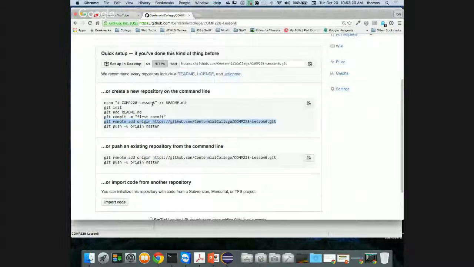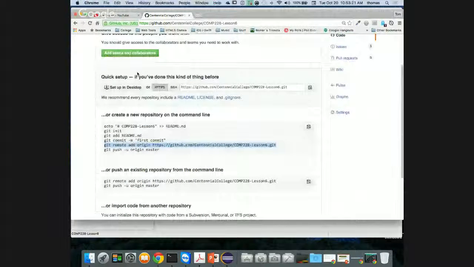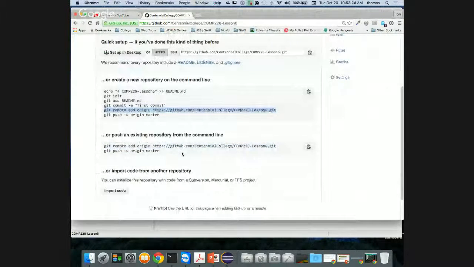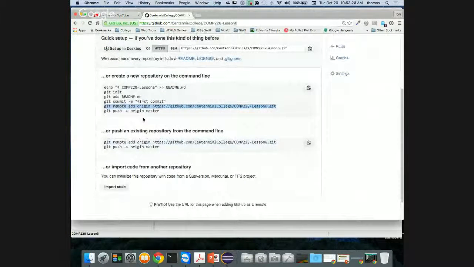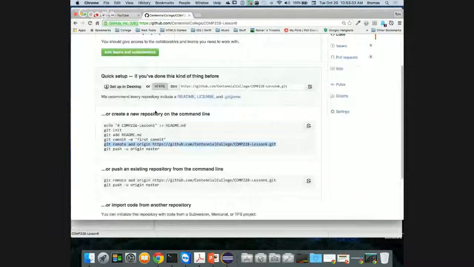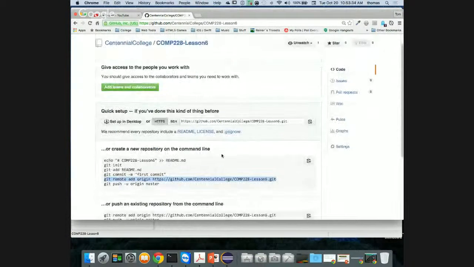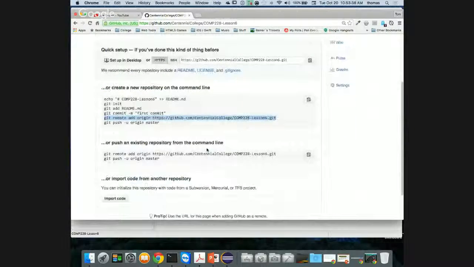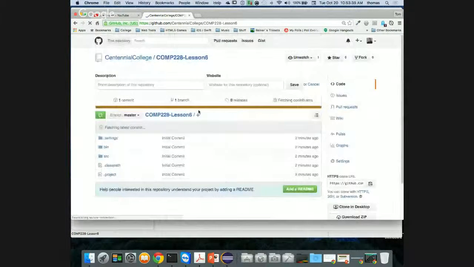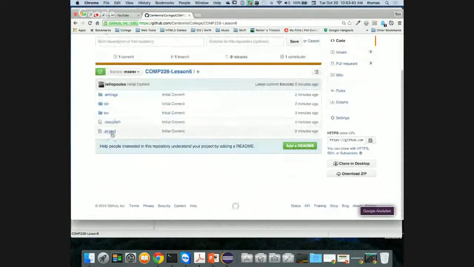And take a look. It gives you the instructions when you create a repository, what to do. Here are all the commands you need. If you follow these commands at the very minimum, you'll be able to do it on the command line. So it's not like they're hidden or you don't know where to find them. Once you create a repository on GitHub, you get the command line. All right, let us refresh to see what it looks like now. And if you notice, I do have a project file, a class path, a source, a bin, a settings file, and so on. These are all the things that have been added into my repository.